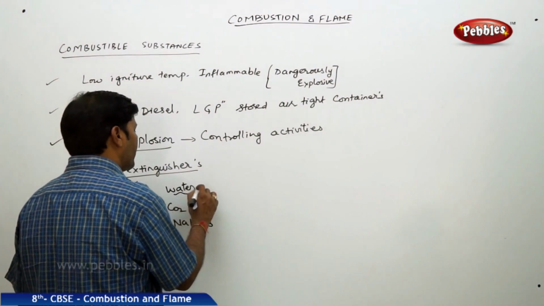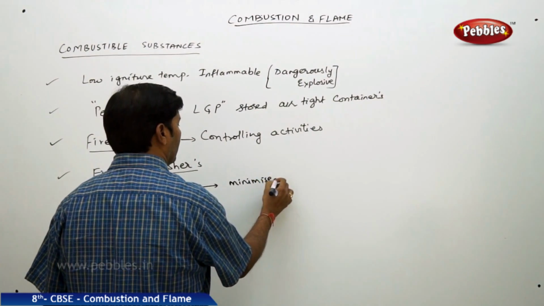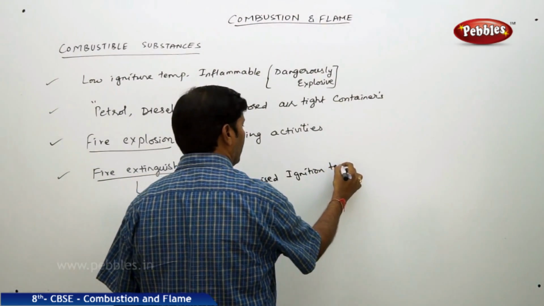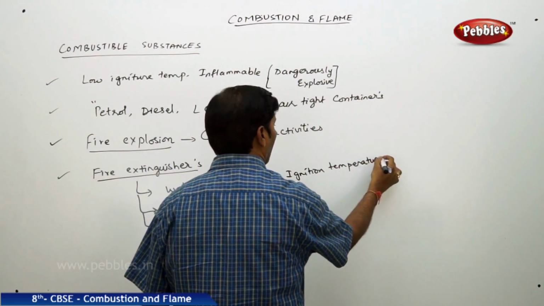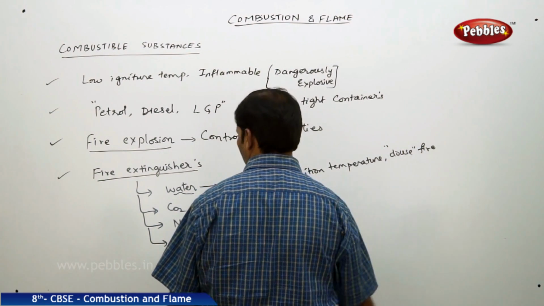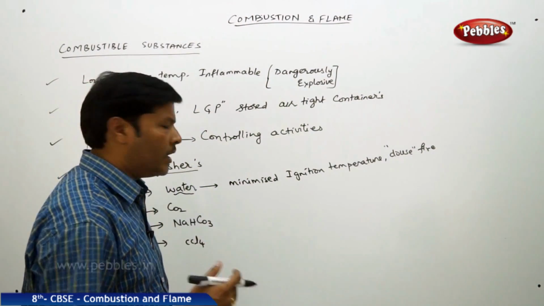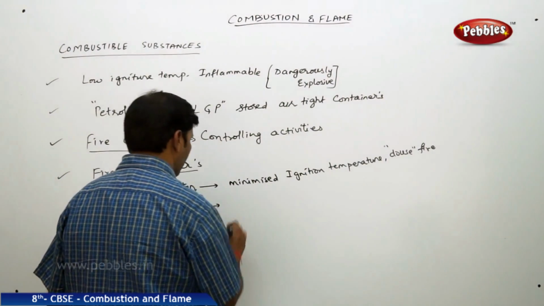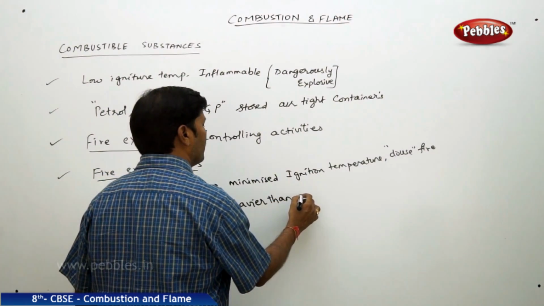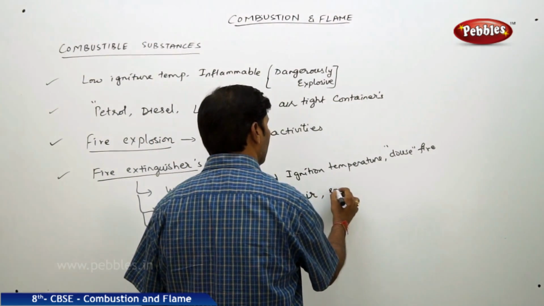We use water as a fire extinguisher because it immediately minimizes the ignition temperature, and it can douse the fire. Water can easily douse the fire, and it will not allow any further expansion. Carbon dioxide is heavier than air, so it sinks into the water.